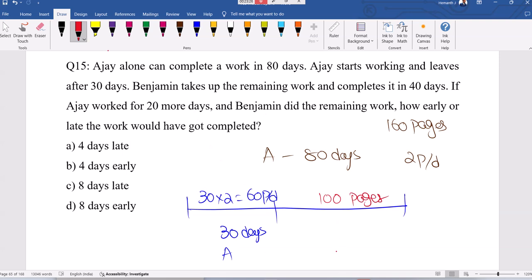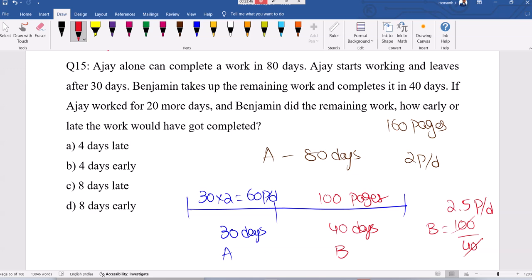This is done by B in 40 days. So B can type 100 pages in 40 days, which means 2.5 pages per day is the efficiency. A efficiency is 2, B efficiency is 2.5.